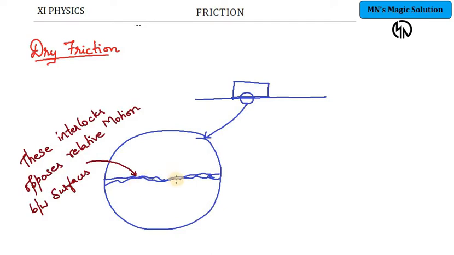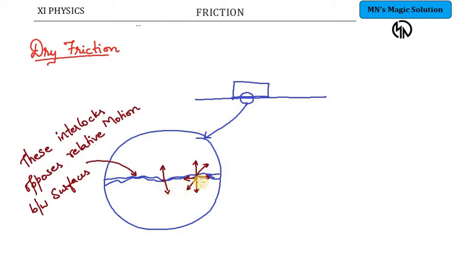At the contact points, the interlocks oppose the relative motion between these two surfaces. Because of the interlocks, at every point of contact, contact forces are developed in various directions. Each and every contact force I can resolve into its components, either vertical component or horizontal component.